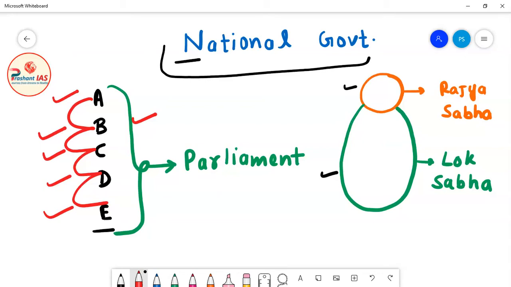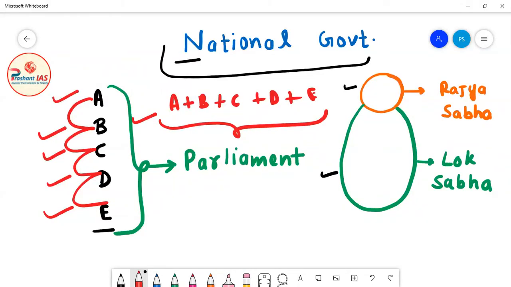National government means the coalition of party A plus party B plus party C plus party D plus party E. National government is formed when all the political parties present in the parliament together form the government.